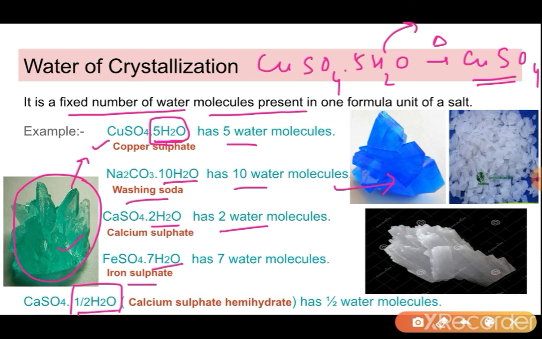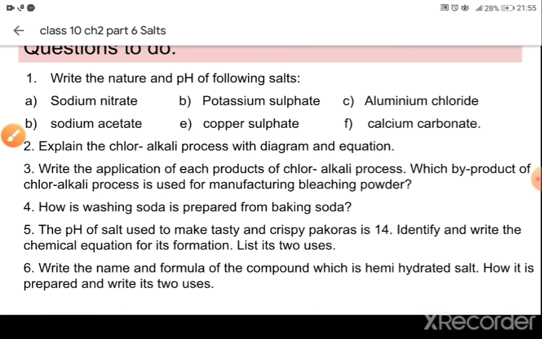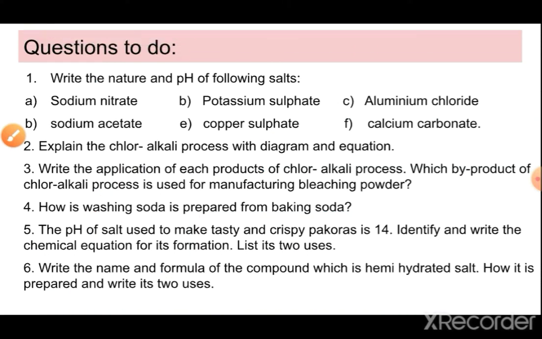This happens for all of the compounds which have water of crystallization. So the beautiful, very distinct color which we get is because of water of crystallization. And also the crystal nature which we get is because of this water of crystallization. That is why we call it water of crystallization, because this water is what gives the crystal characteristic to it.